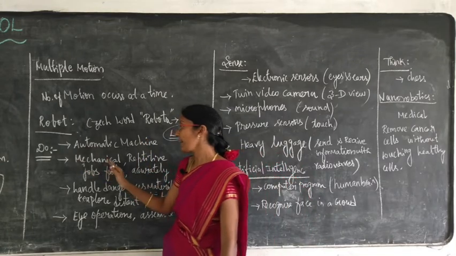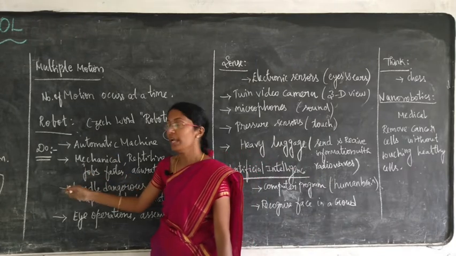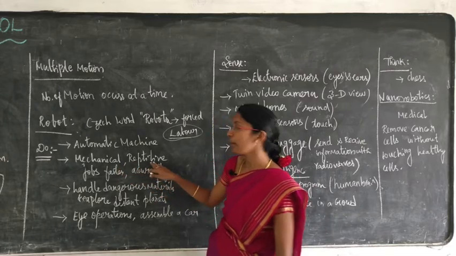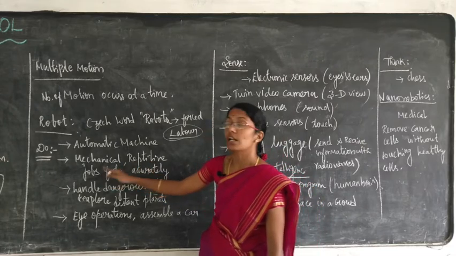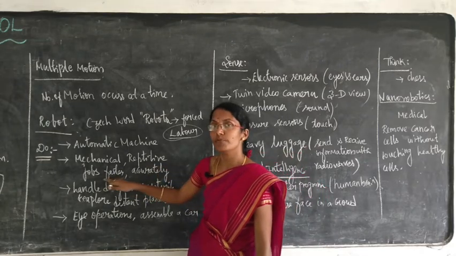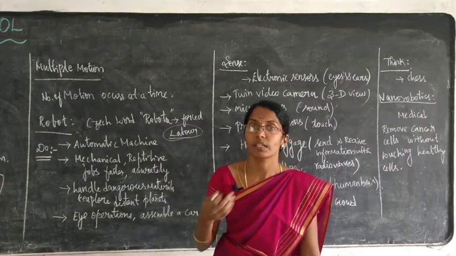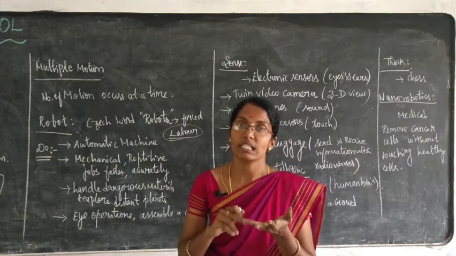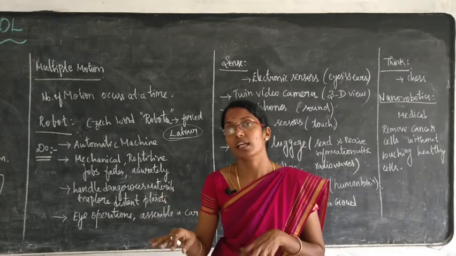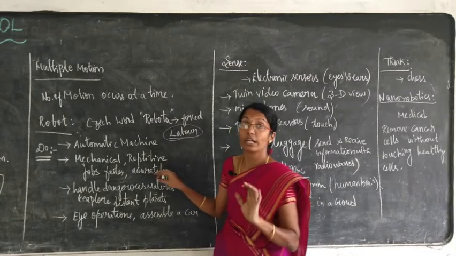And it is mechanical. It does mechanical works. What are the works the robot can do? All types of mechanical works it does. It does the works repetitively and also faster, and it does the work accurately. Even with a calculator, we can do addition, subtraction, multiplication, but there will be some minute errors. But if a robot does it, what happens? There will be no error in it. Accurately it will do.